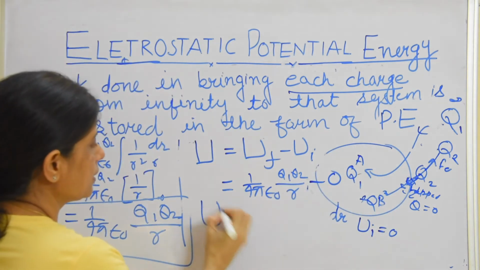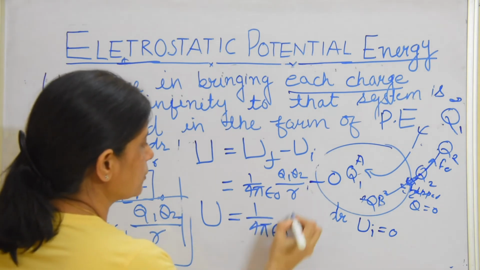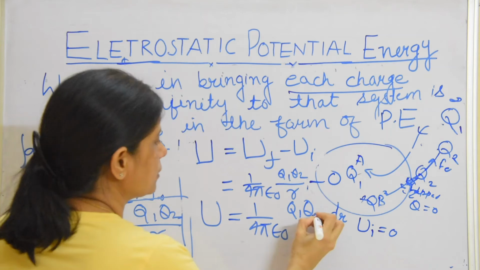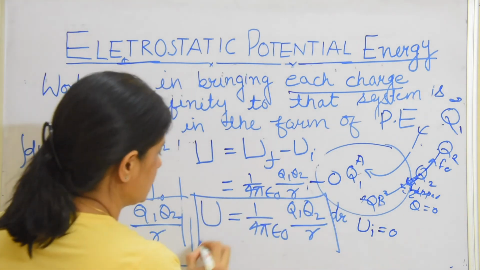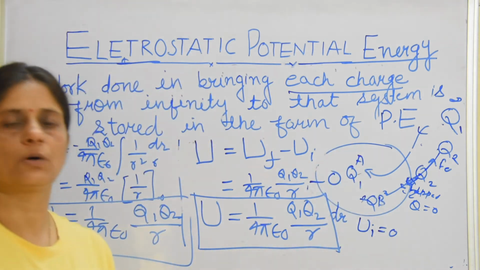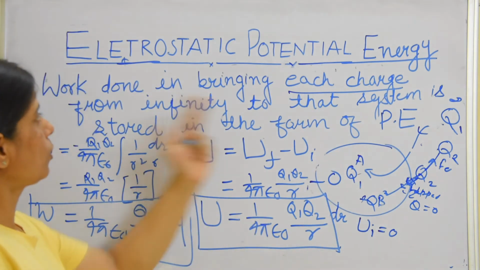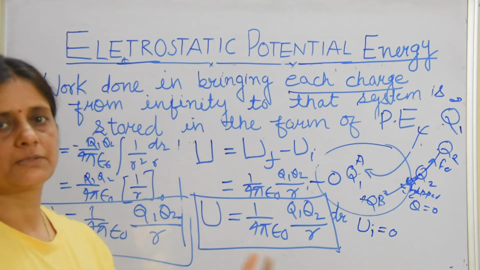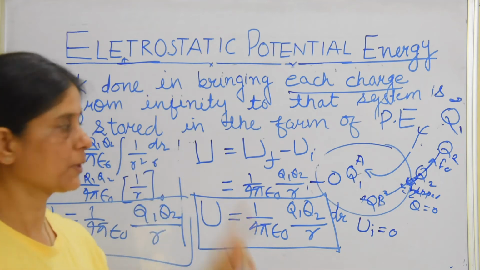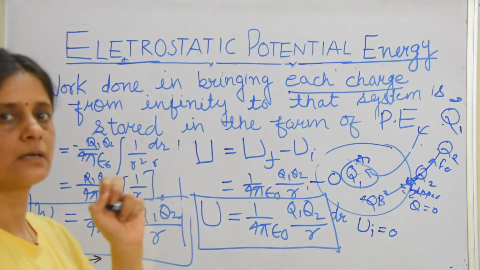So this is the formula for potential energy, 1 upon 4 pi epsilon naught q1 q2 upon r. This is the value of potential energy of a system of charge. Whenever we talk about potential energy, we say potential energy of a system of charge, because the potential energy of a single charge in the system is 0.